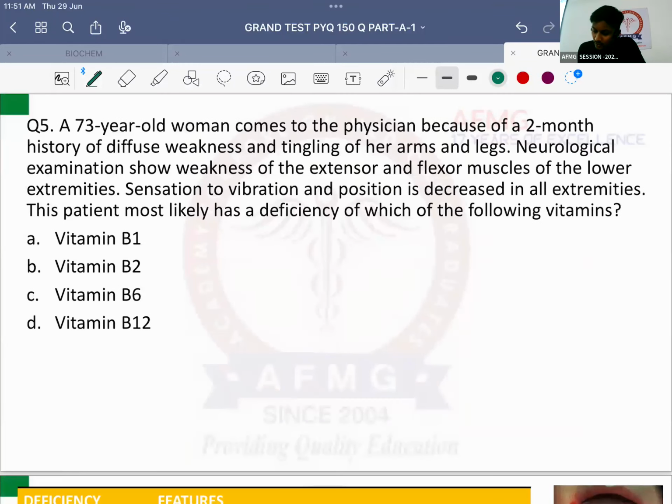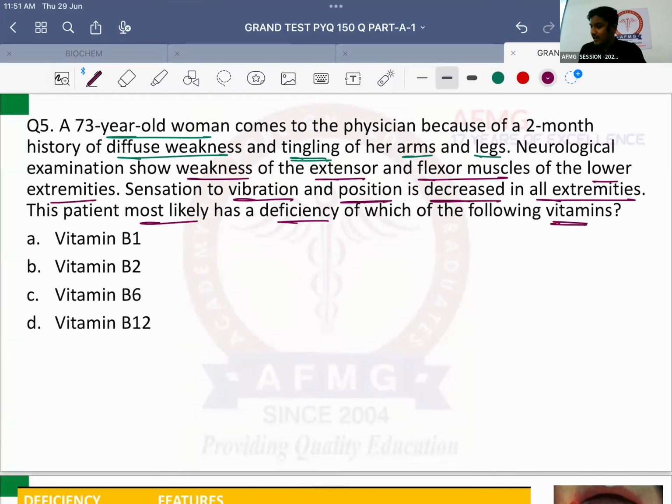A 73-year-old woman comes to the physician because of a 2-month history of diffuse weakness and tingling sensation of her arms and legs. Neurological examination shows weakness of the extensor and the flexor muscles of the lower extremities. Sensation to vibration as well as position is decreased in all extremities. The patient most likely has a deficiency of which of the following vitamins?